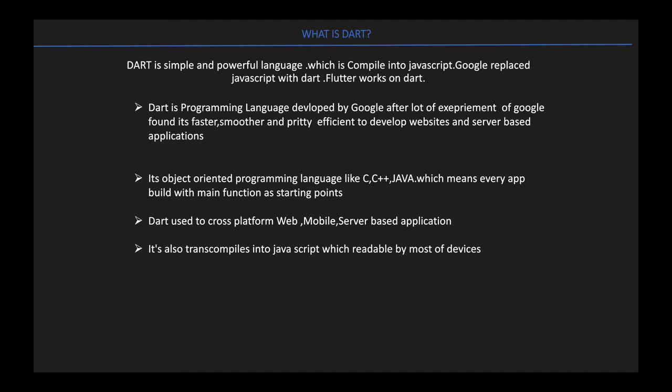applications. It's an object-oriented language like C, C++ and Java, which means every app is built with a main function as the starting point. Dart is generally used to create cross-platform applications like mobile applications, web applications, command line applications and server-based applications. Flutter uses Dart as its primary language. What makes Dart so versatile? Because it compiles to its own format, it also transcompiles into JavaScript, which is readable by most devices.